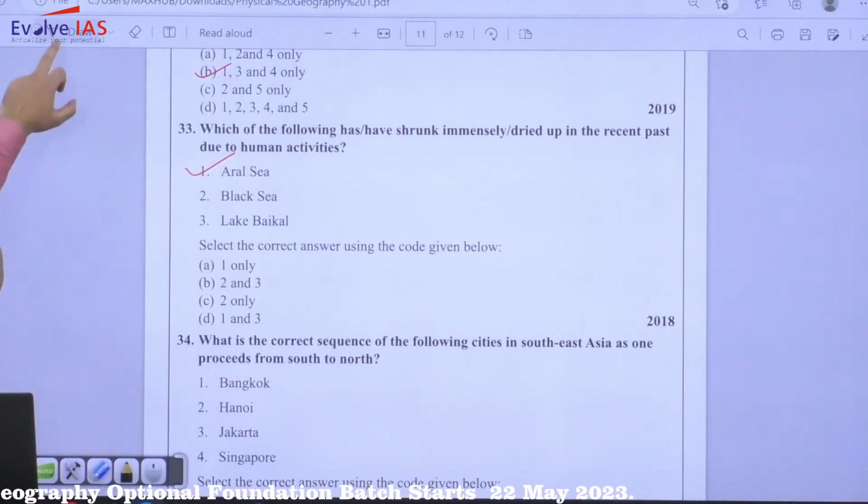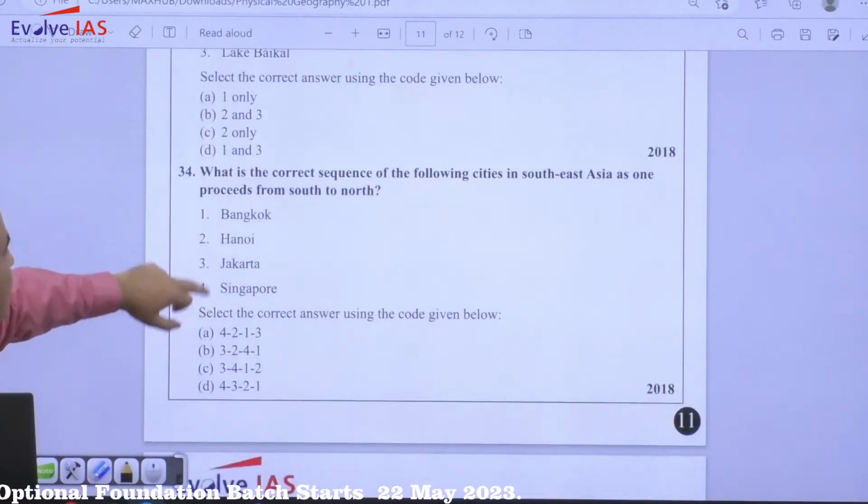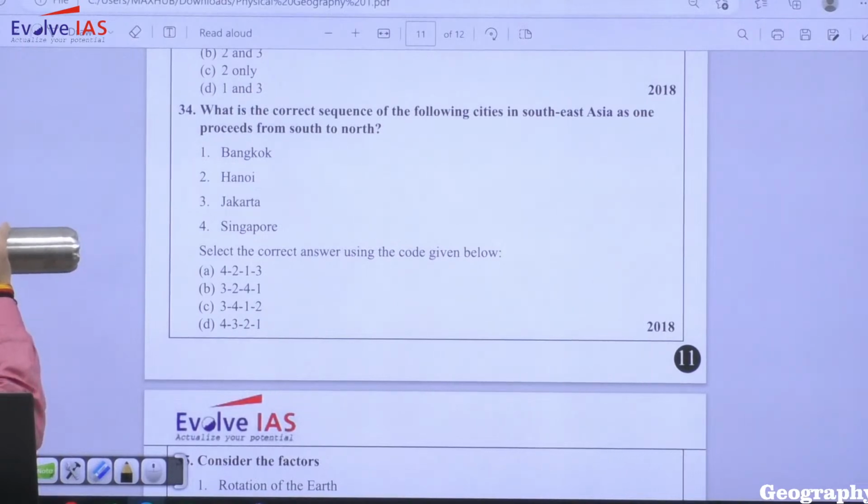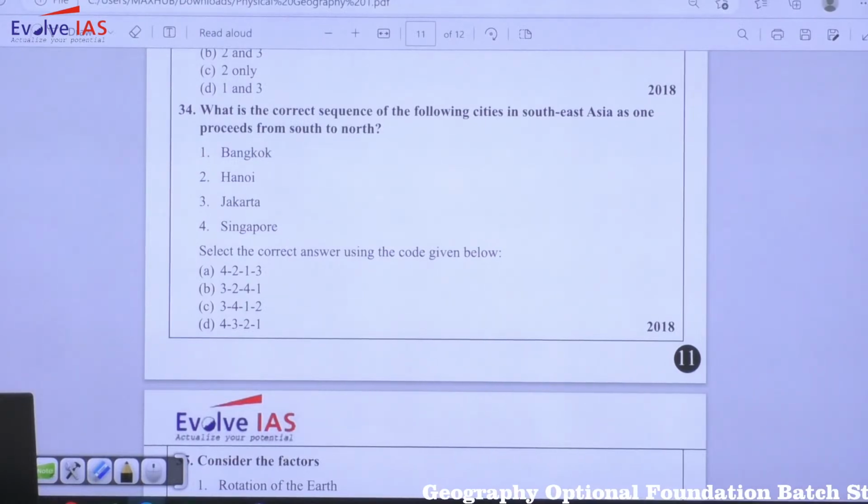it has dried up. What is the correct sequence of the following cities in Southeast Asia as one proceeds from south to north? So again, this is a map based question. आप जब map करेंगे, option Singapore is very near to the equator. जकार्ता उसके नीचे होगा, yes. So 3, 4, 1, 2. So answer will be C.